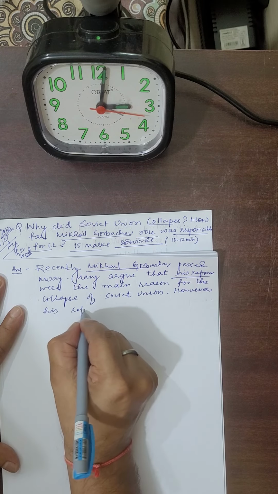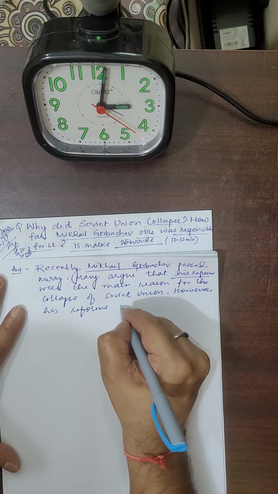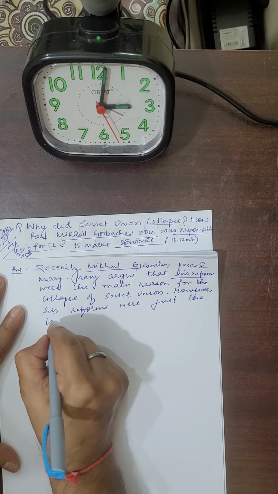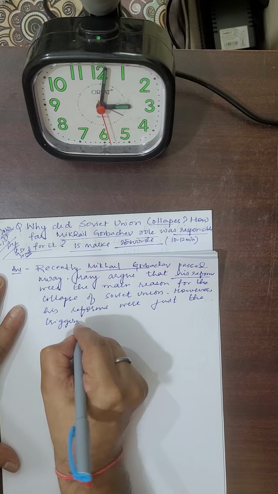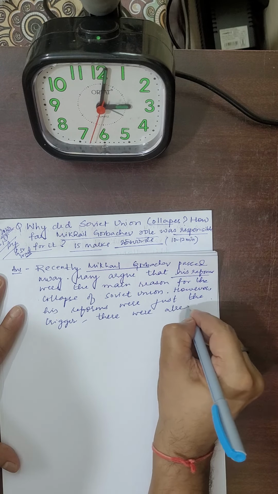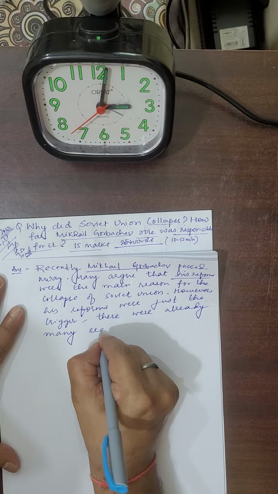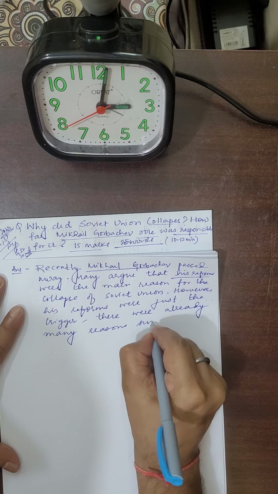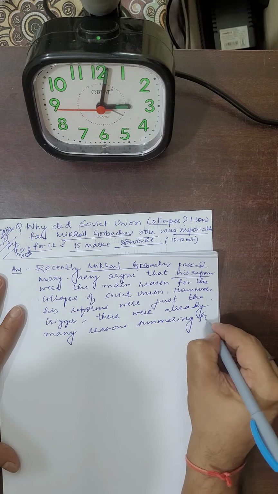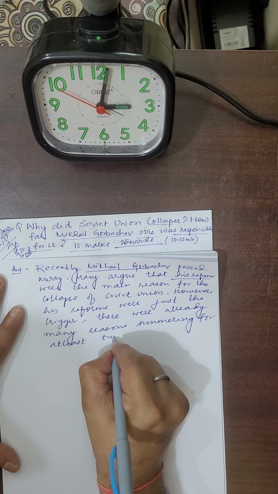his reforms were just the trigger. There were already many reasons simmering for at least 2 decades.